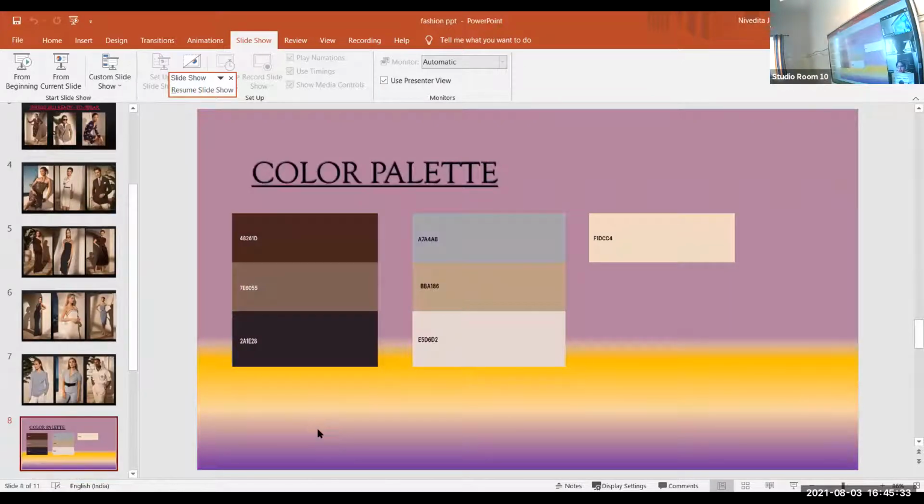So the problem is that all the attention, or the emphasis, goes to the background. Here you are trying to show your color palette, but all the attention goes to the background. So try to avoid that.